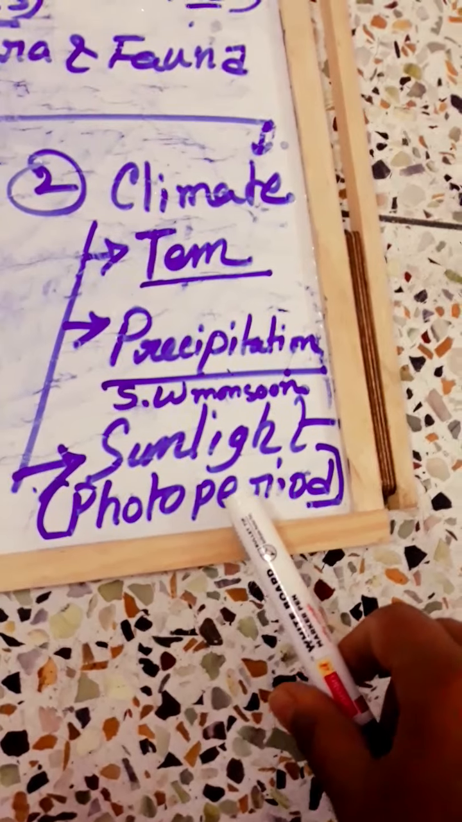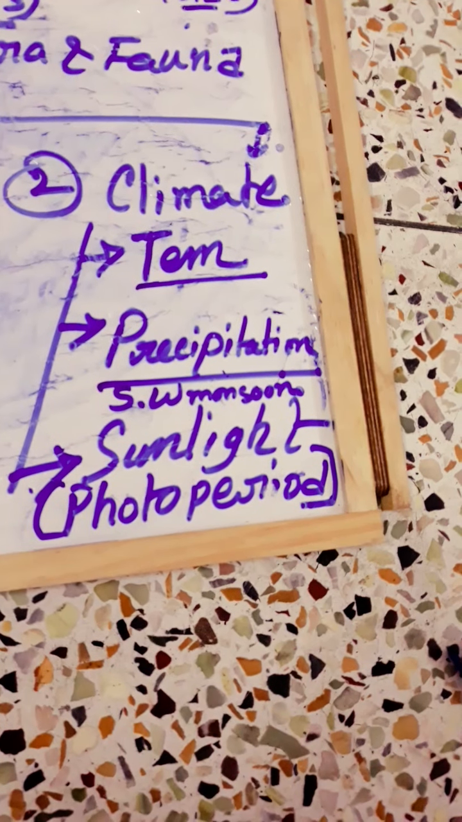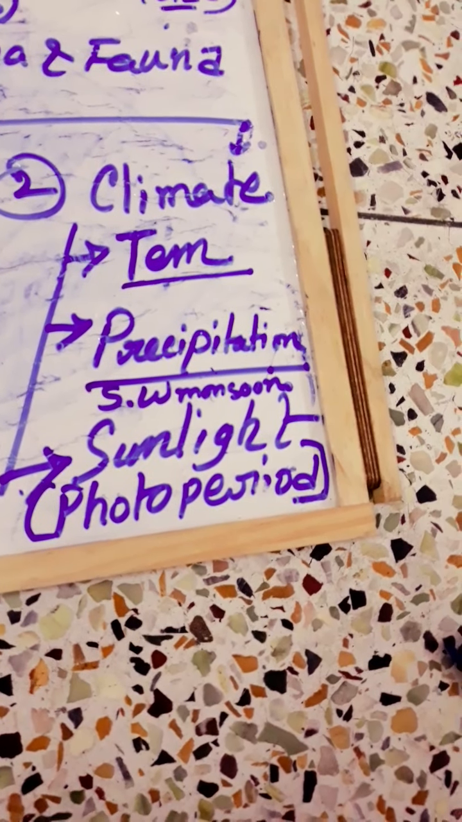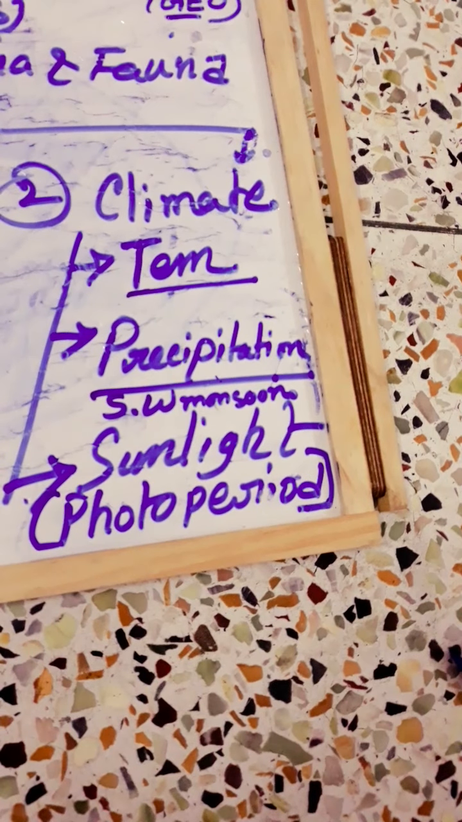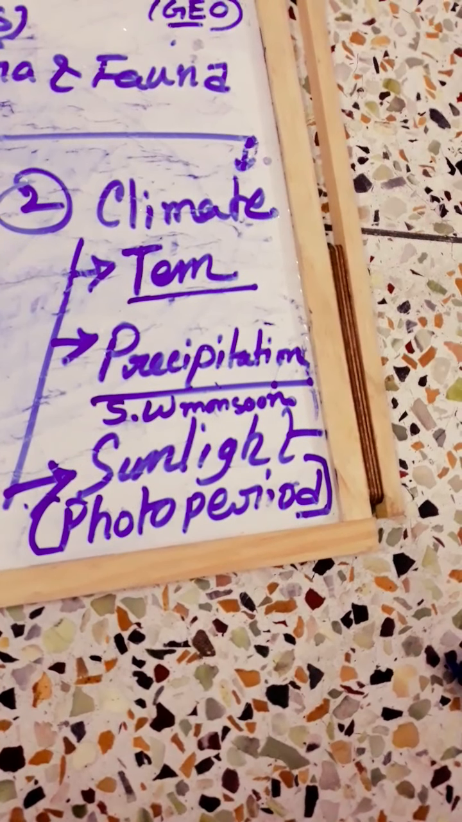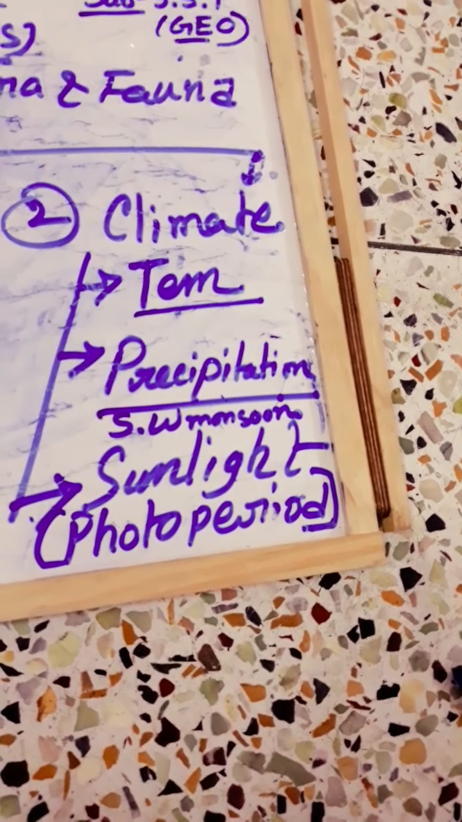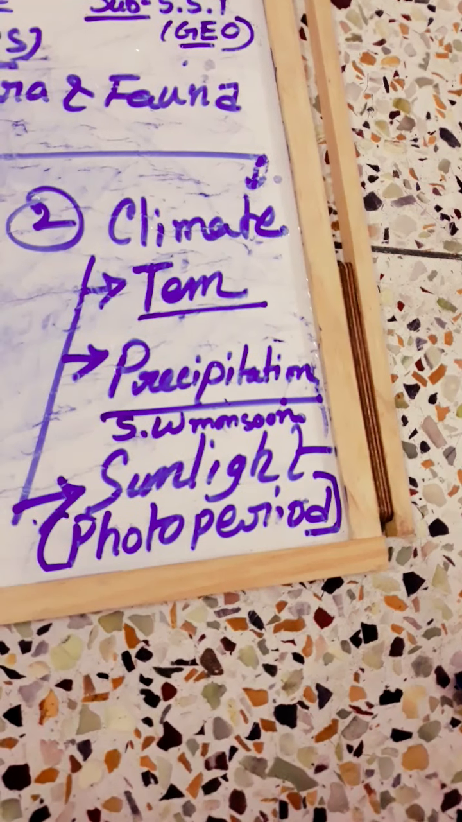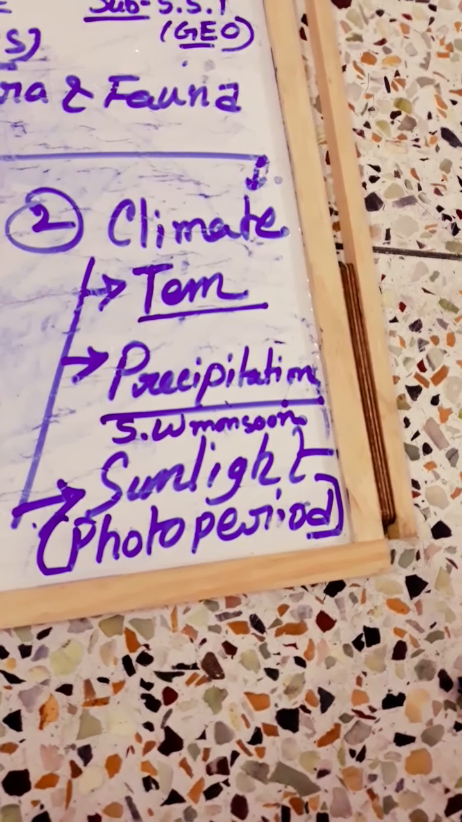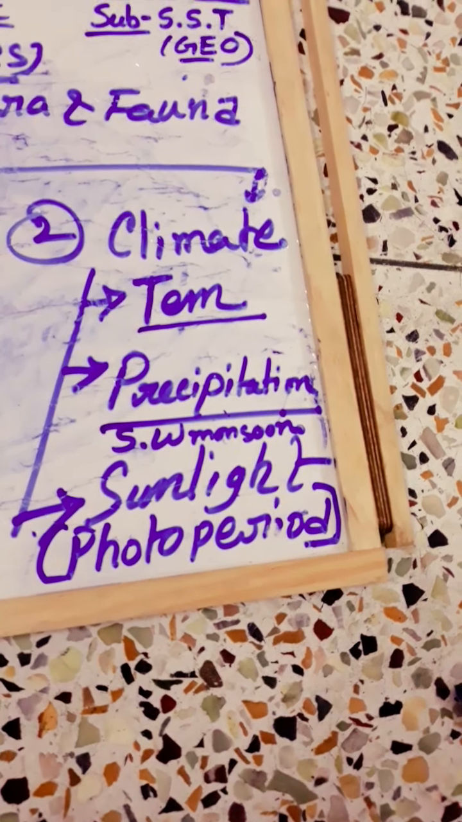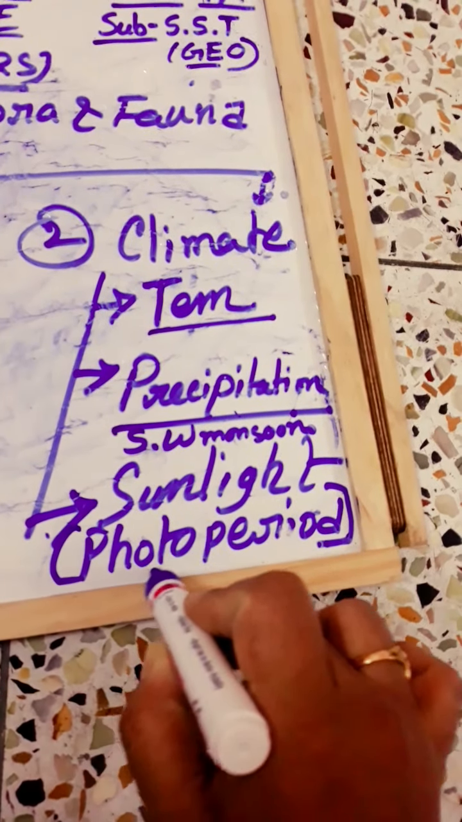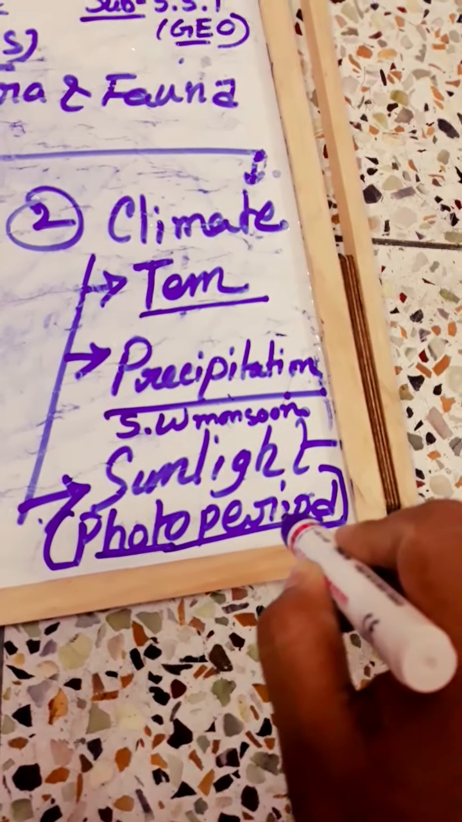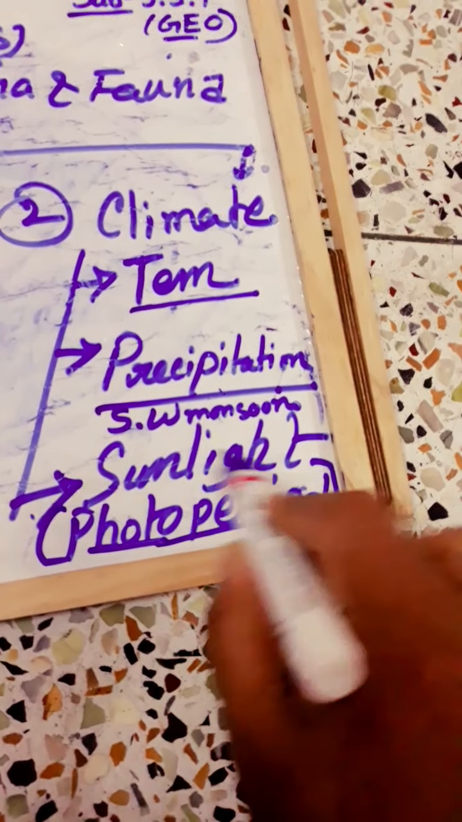Next, the sunlight or photoperiod. The variation in duration of sunlight at different places is due to differences in latitudes. You know that there are different types of latitudes and altitude, season and duration of the day. Due to longer duration of sunlight, trees grow faster in summer season. So this is the main thing in photoperiod. Photoperiod means how much time any place is getting the sunlight. That is known as photoperiod. This is the duration of sunlight.